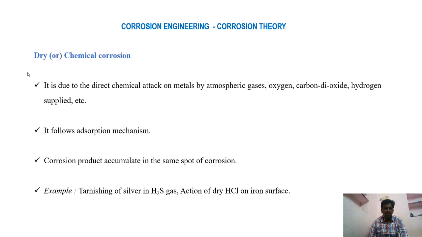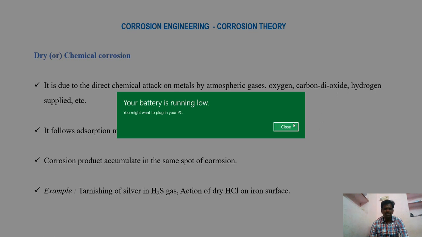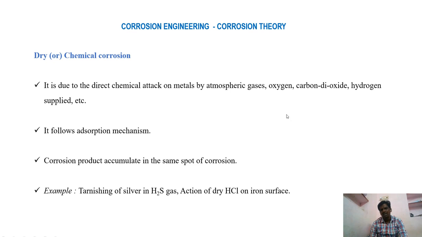First one is dry corrosion or chemical corrosion. This type of corrosion takes place in the absence of atmospheric moisture. Here atmospheric gases like oxygen, carbon dioxide, hydrogen can directly attack the surface of the metal and convert that metal into metal oxides. These gases follow the adsorption mechanism, and the product formed in this corrosion reaction is deposited at the spot of corrosion. That means the deposition of the oxide layer takes place where the corrosion occurs. Action of dry steam on an iron surface is an example.